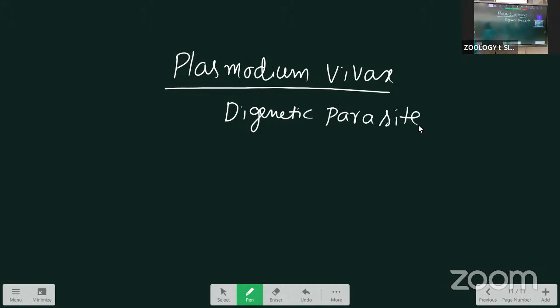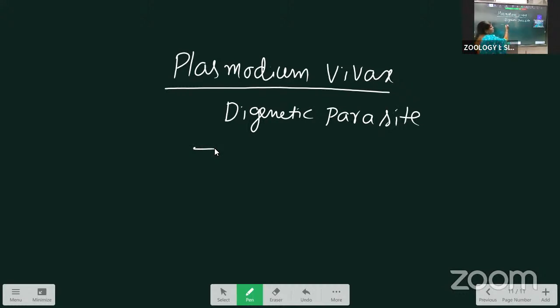Entamoeba is a monogenetic parasite. It is present in only the human. That's why we call it a monogenetic parasite. But Plasmodium vivax completes the life cycle in two hosts.